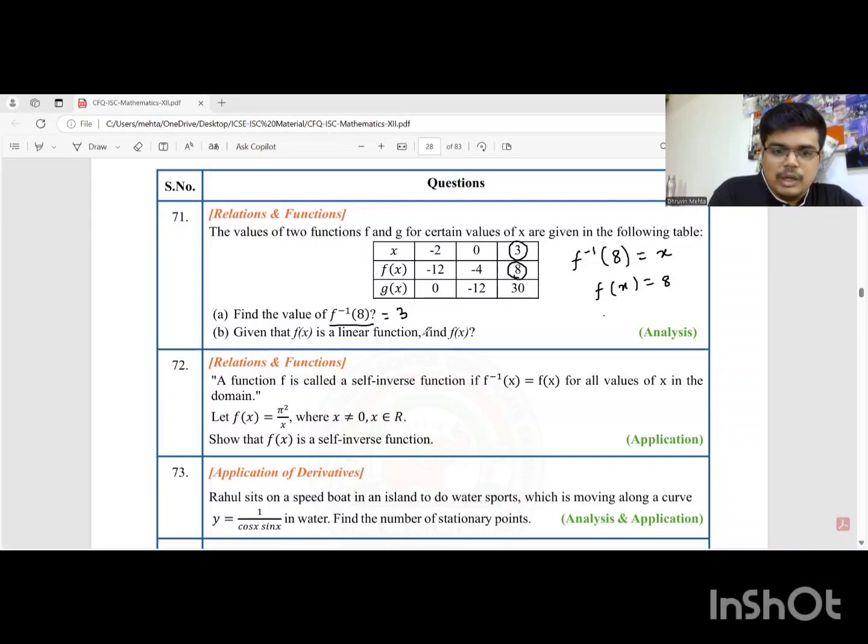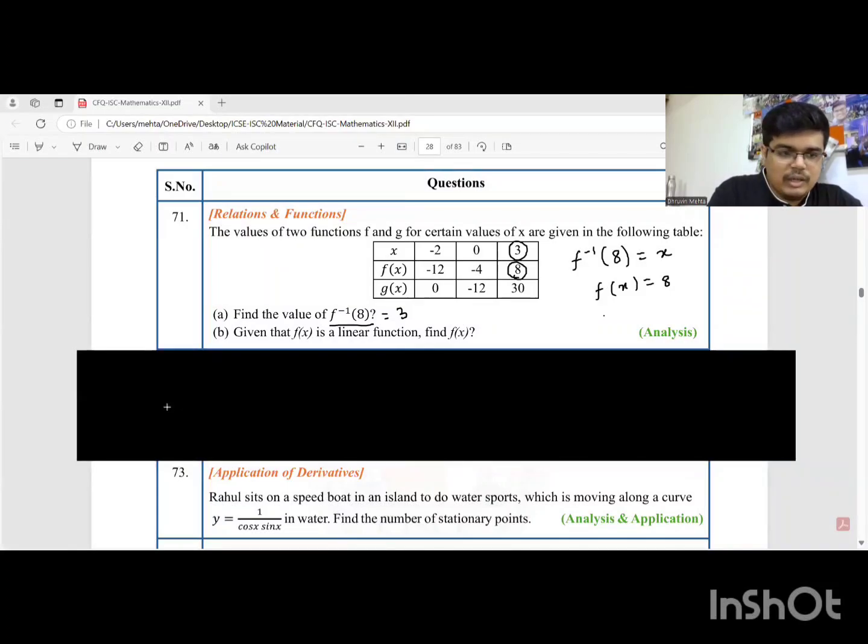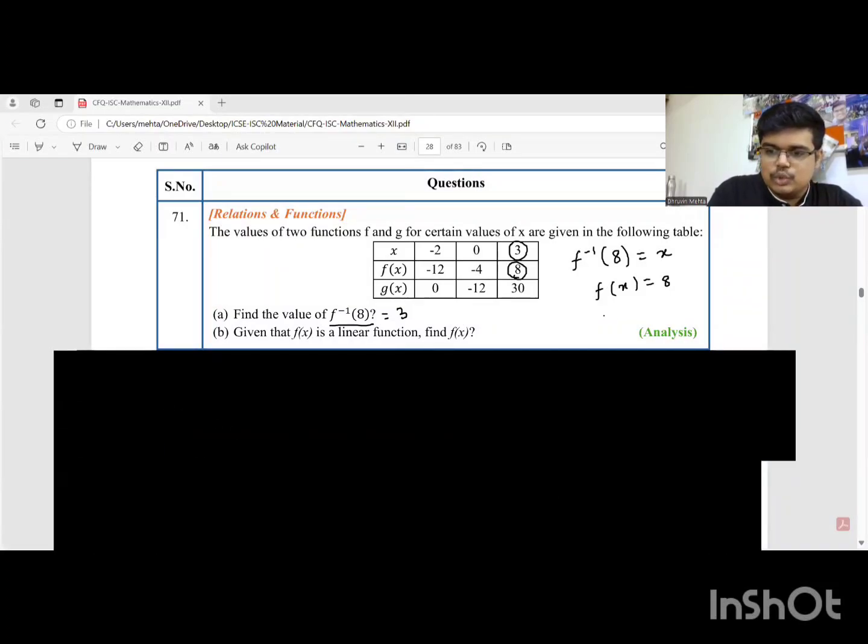Now, when they say it's a linear function, you have to understand that linear function basically means a straight line. Now, we know that the equation of every straight line is of the format y equal to mx plus c. So students, for a linear function, we'll take it as y equal to mx plus c. We'll find m and c. m and c are the two unknowns which we need to find.